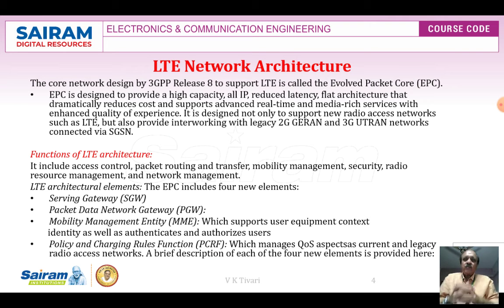EPC is designed to provide a high capacity, all-IP, reduced latency, flat architecture that dramatically reduces cost and supports advanced real-time and media-rich services with enhanced quality of experience. It is designed not only to support new radio access networks such as LTE, but also to provide interworking with the legacy 2G GERAN and 3G UTRAN.